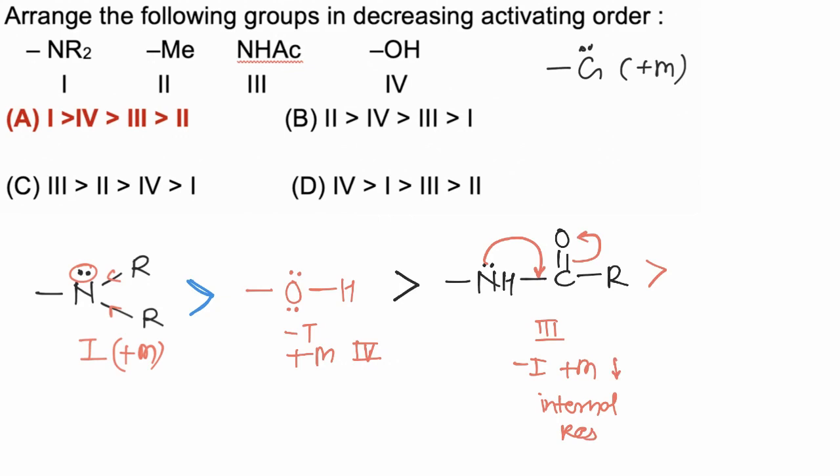Now in the fourth case, when a CH3 group is present, CH3 has a +I effect along with the +H effect. Now the hyperconjugation effect is weaker than the mesomeric effect, so any group which has a +M effect is comparatively more donating than hyperconjugation, and hence the correct sequence is: the first has maximum electron donating behavior, then 4, then 3, and then 2, and hence the correct answer is A.